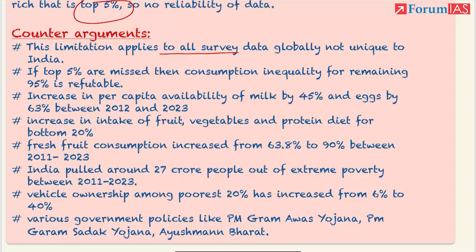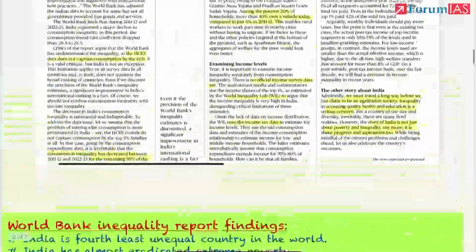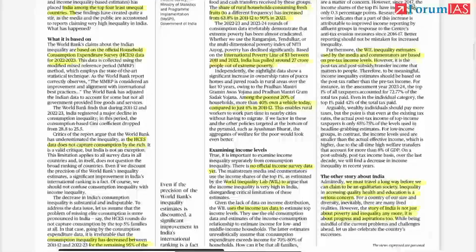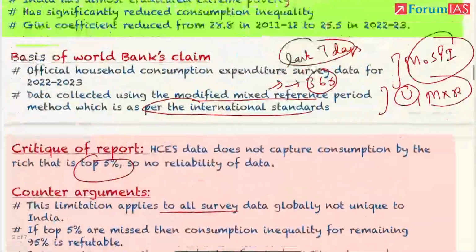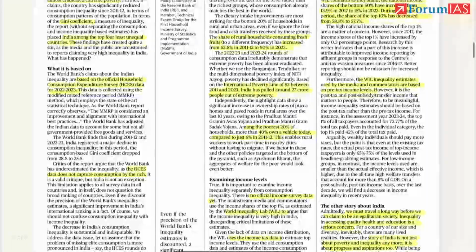In this regard, government has launched various schemes which have been discussed in the article: PM Gram Awas Yojna, Gram Sadak Yojna and Ayushman Bharat. Okay. There's one more dimension to this article. Consumption expenditure, we saw how it has increased. The critique says there may be increase in consumption, but there is inequality increasing in terms of income level.